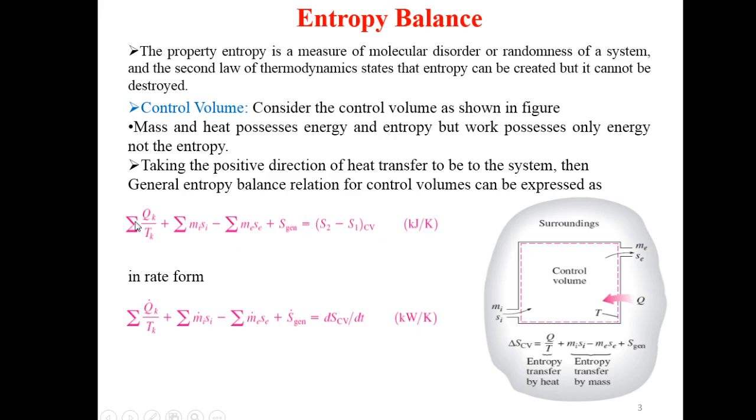One more thing, we have taken heat transfer positive if it is given to the system and negative if it is coming out from the system or control volume.